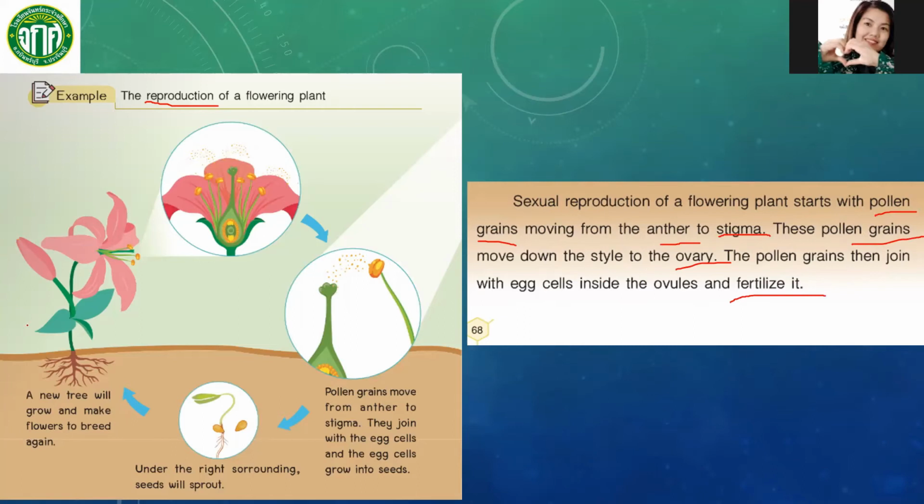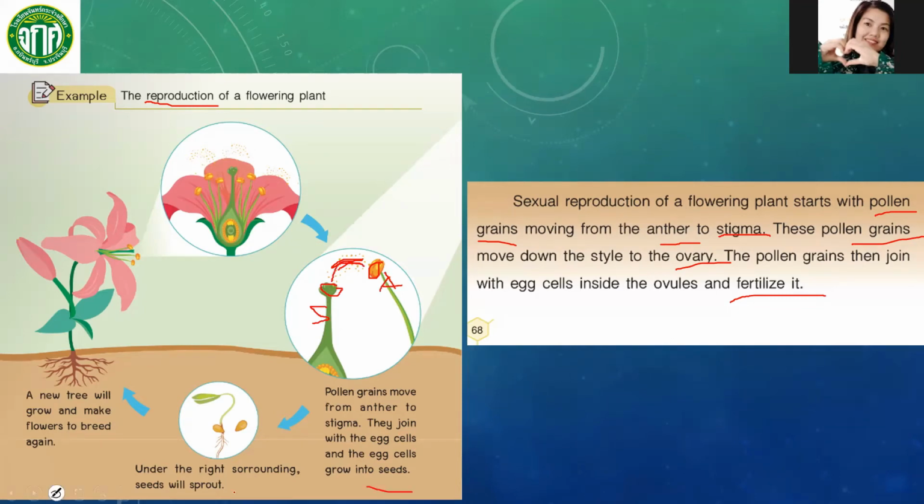Okay, so we have here a picture showing the reproduction of the flowering plant. Pollen grains move from anther to stigma. This is the anther. These are the pollen grains. And then this is the stigma. Again, they join with the egg cells, and the egg cells grow into seeds.